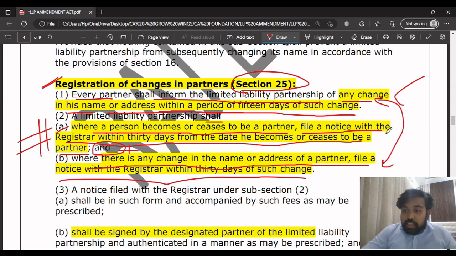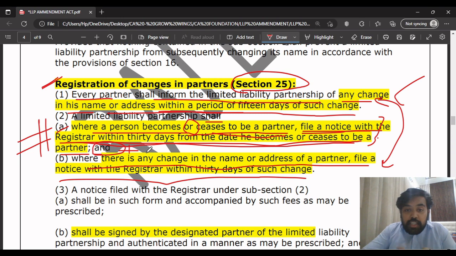What they're trying to tell in this point is that where a person is appointed as a partner, or if he ceases to be a partner, meaning he leaves the LLP, whether incoming or exiting, the LLP shall file a notice with the registrar within 30 days from the date he becomes or ceases to be a partner.